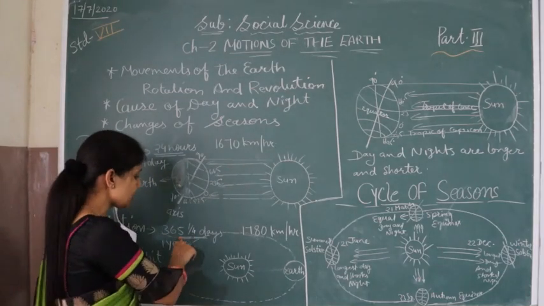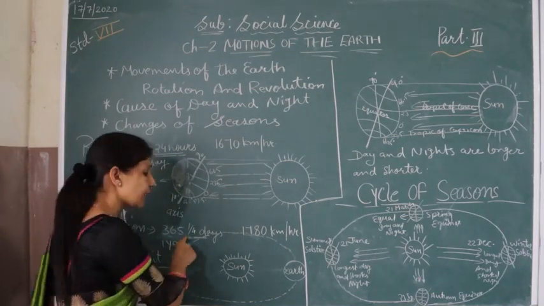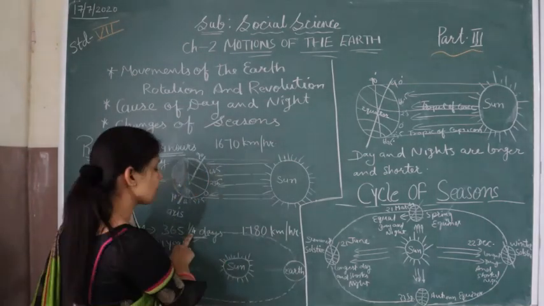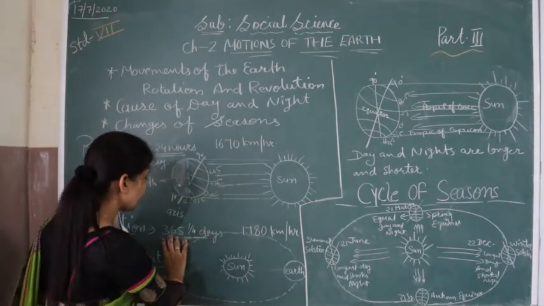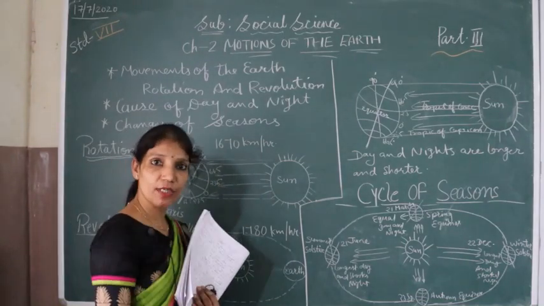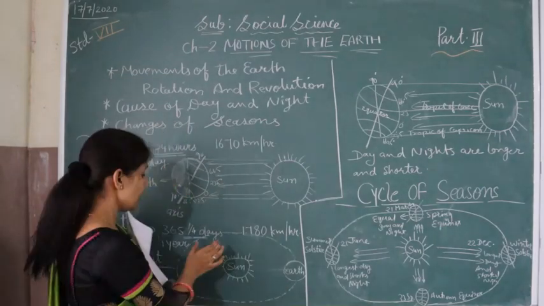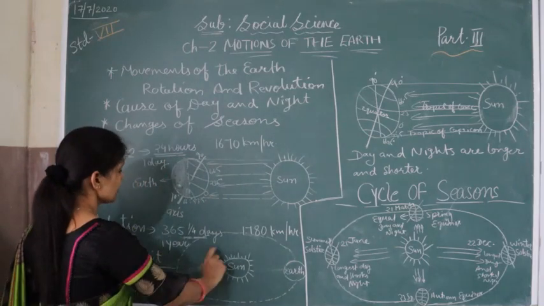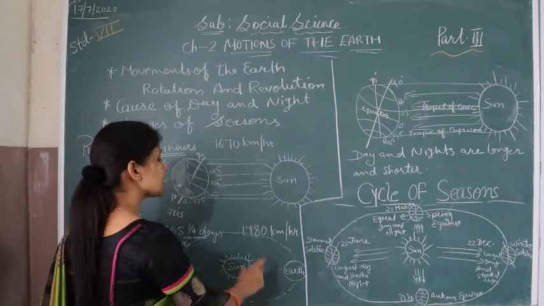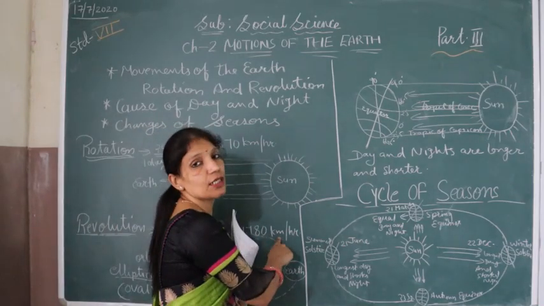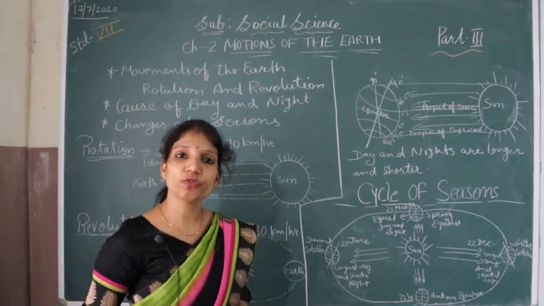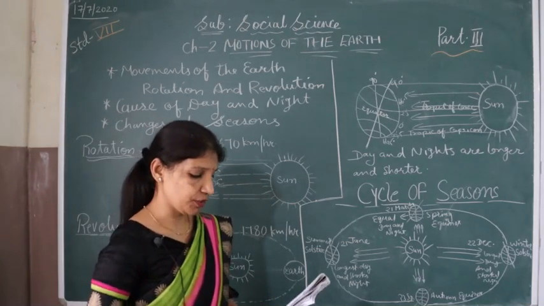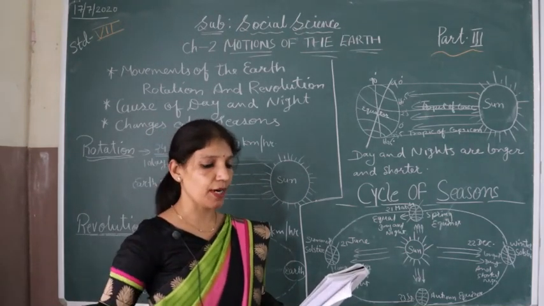Understand? ऐसे तो 365 days होंगे, but it takes 1/4 extra time, means 6 hours. So these 6 hours make 1 day. तो 4 साल के बाद after the 4 years it will make 1 extra day, और वो एक्स्ट्रा डे हमारे फरवरी को क्या देगा? 29th day of February. So it will make it 366 days, and its speed is 1780 km per hour. It moves at this speed. The earth moves on the fixed imaginary path called the orbit.